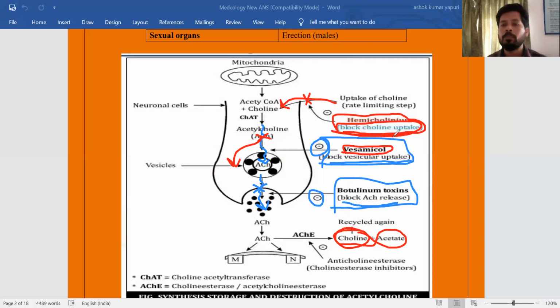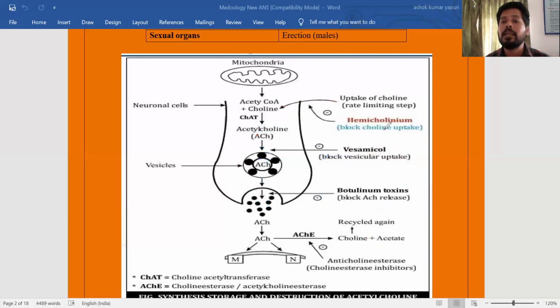So these three drugs have different mechanisms opposing acetylcholine synthesis, storage or release. Hemicholinium affects acetylcholine synthesis. Vesamicol affects acetylcholine storage in the synaptic vesicles. Botulinum toxin affects the release of acetylcholine from the presynapse to the postsynaptic neuron. So this is simply the neurohumoral transmission of acetylcholine as well as the different drug targets in acetylcholine biosynthesis. Okay, thank you.